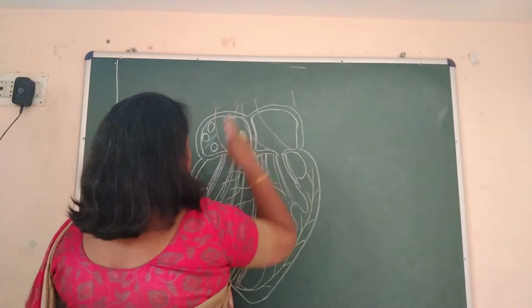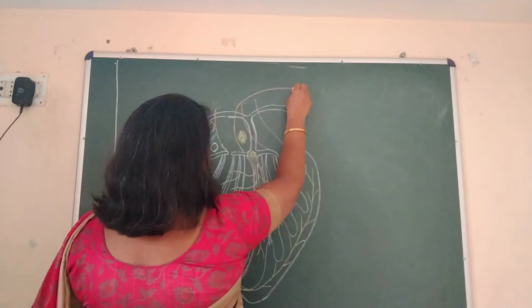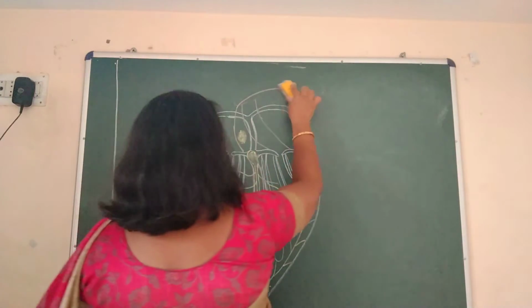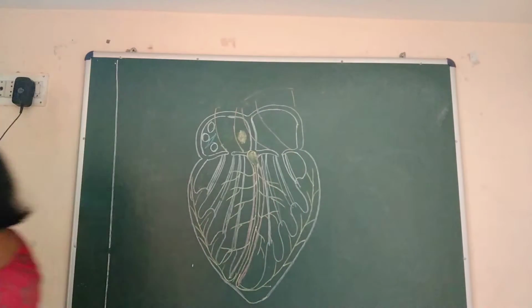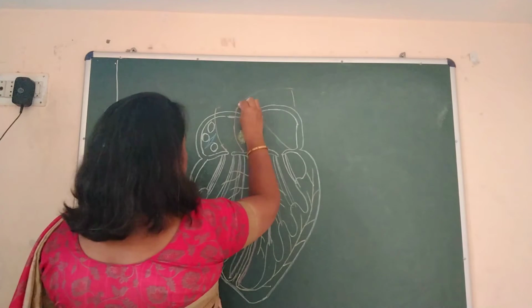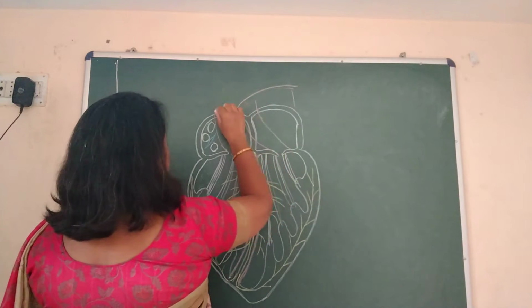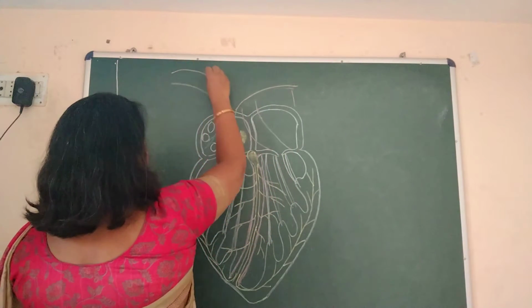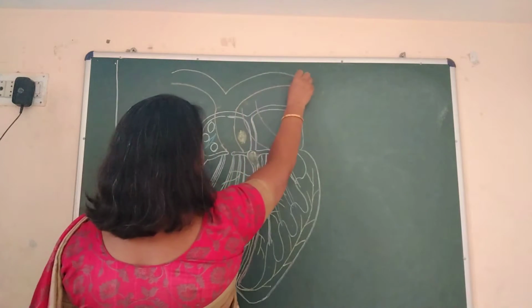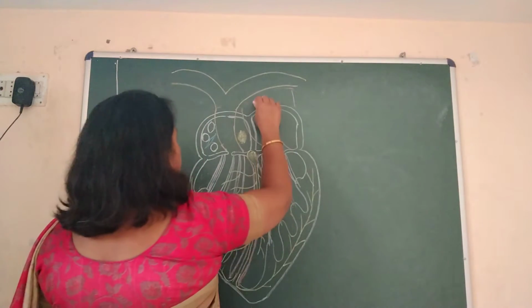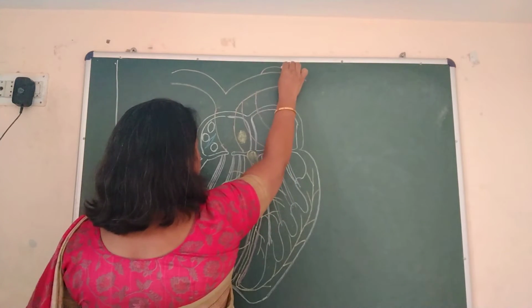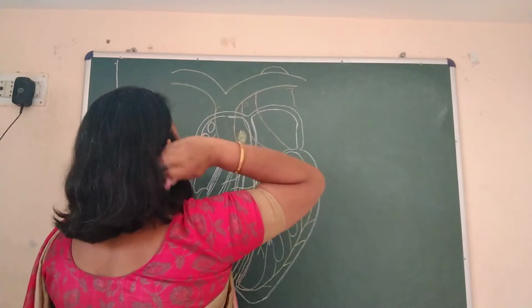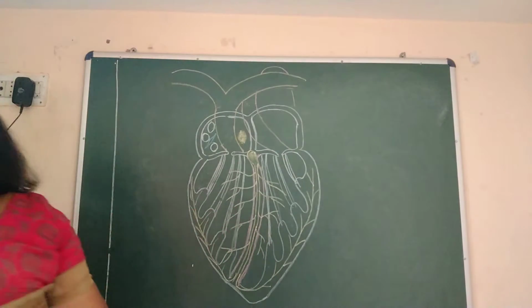Let us adjust it a little so that you can know how all the structures are located. Yeah, it is not adjusted.